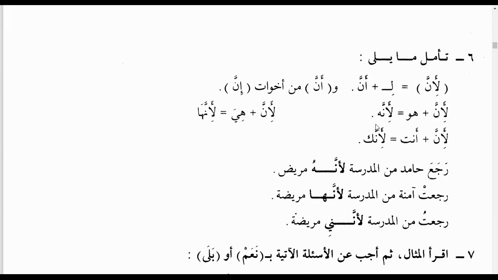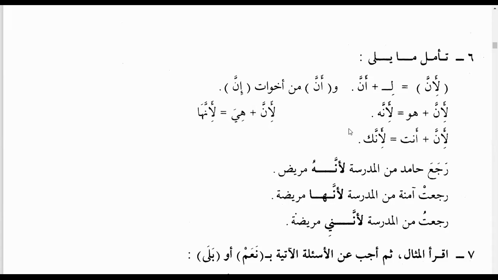So li'annahu, li'annahuma, li'annahum, li'annaha, li'annahuma, li'annahunna, li'annaka, li'annakuma, li'annakum, li'annaki, li'annakuma, li'annakunna, li'anni, or li'annani, and li'anna, or li'annana. Now you should be fluent in conjugating them, and inshallah you have to memorize them because you have to conjugate them with the verbs as well.